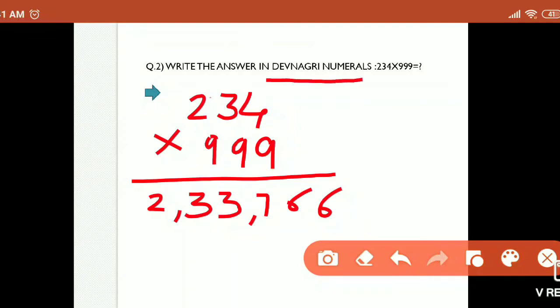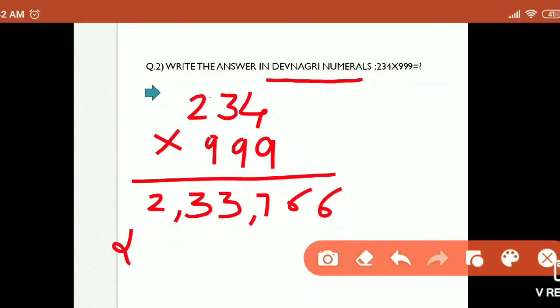That is Devanagari numerals. So here I am showing you only the ways of solving the example. Whenever they provide options to us, sometimes they write the answer in international numerals and also in Devanagari, and some jumbled or wrong answers are also provided. From that we have to choose our correct answer out of the 4 options. So here it is 2,33,766. So how to write it in the Devanagari?